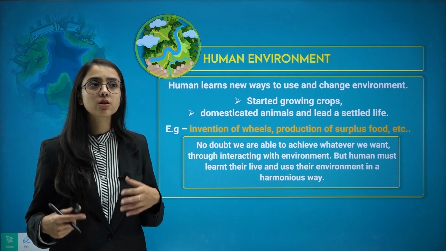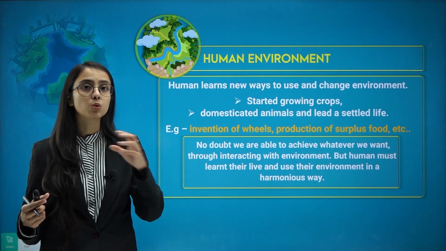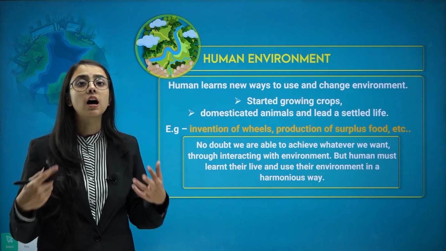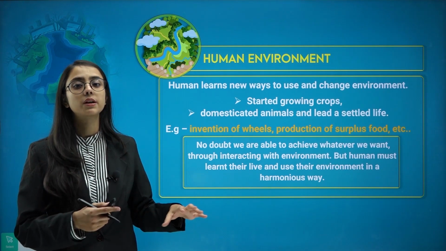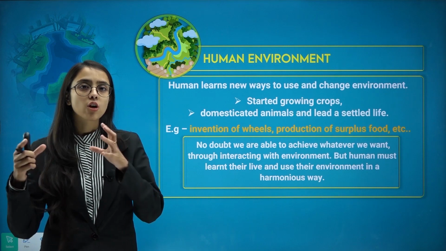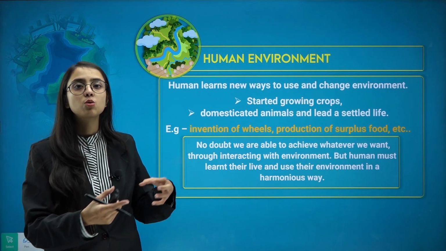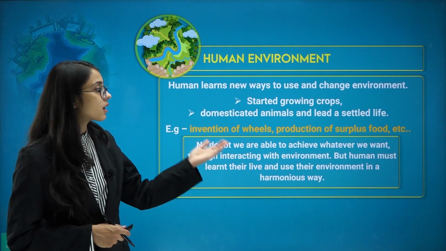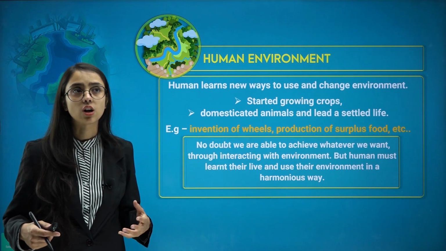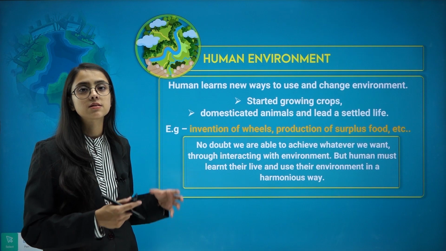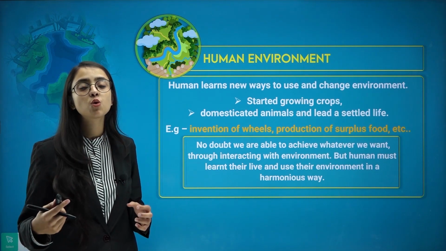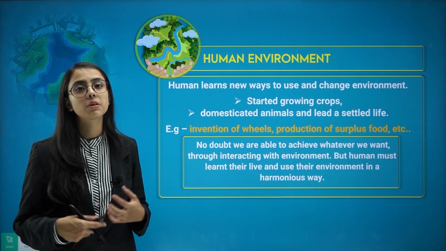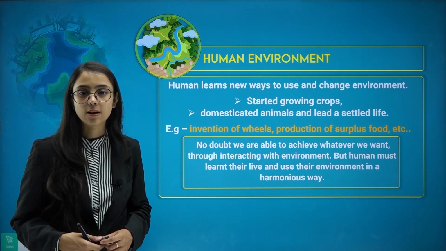The wheel was invented because it was not feasible for man to travel to places just on foot. So wheels were made, carts were made so that traveling could become easier. From carts to carriages to cars, we have developed and grown so far. Production of surplus food, etc. The temporary settlements, the temporary houses, became big multi-storied buildings so that more and more people can be accommodated in villages and towns.